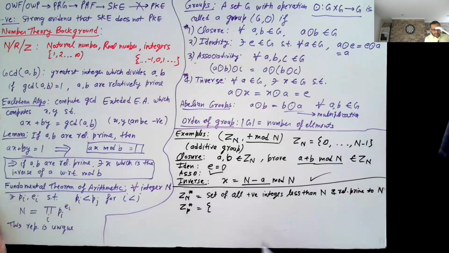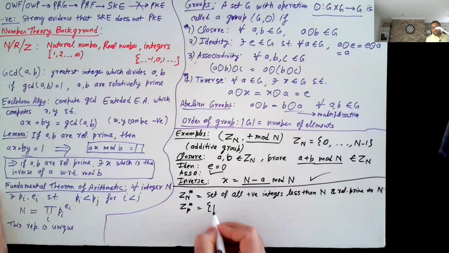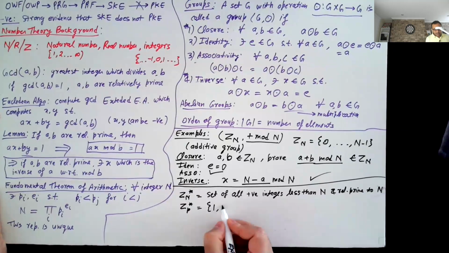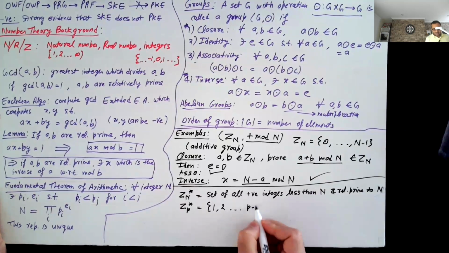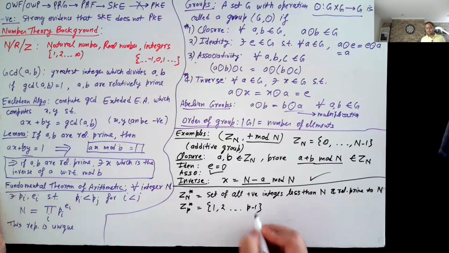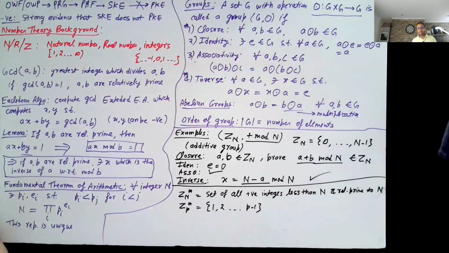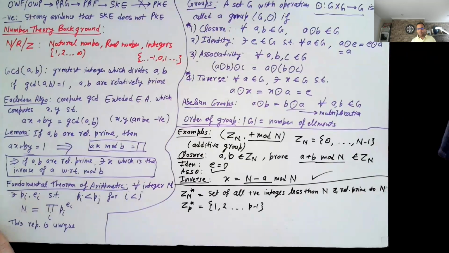0 is excluded here because every number is relatively prime to the prime number. It's just 1, 2, all the way up to p minus 1. And for a more complex number, you basically have to compute the GCD of every number with n. Yeah, so people are giving nice examples of other groups as well. A lot of other groups, definitely.